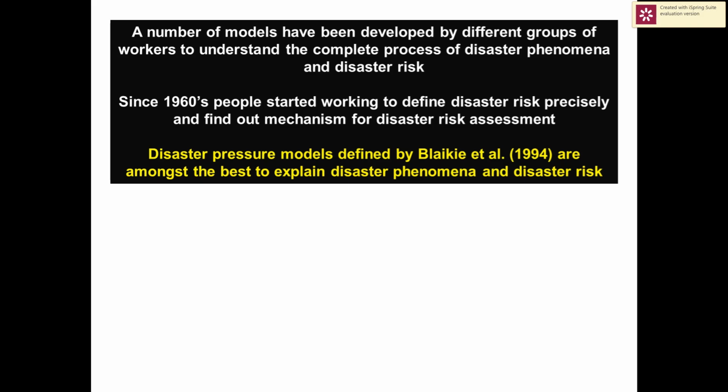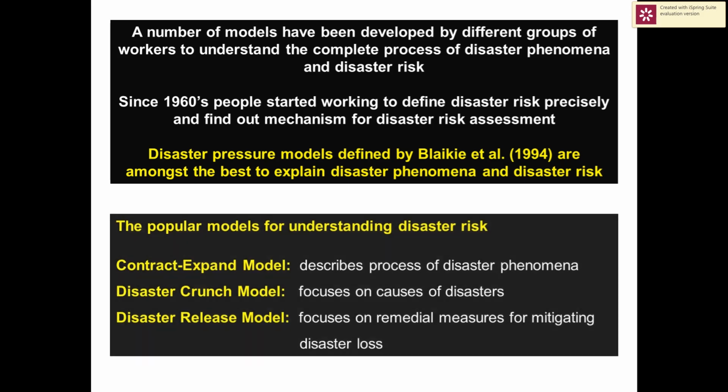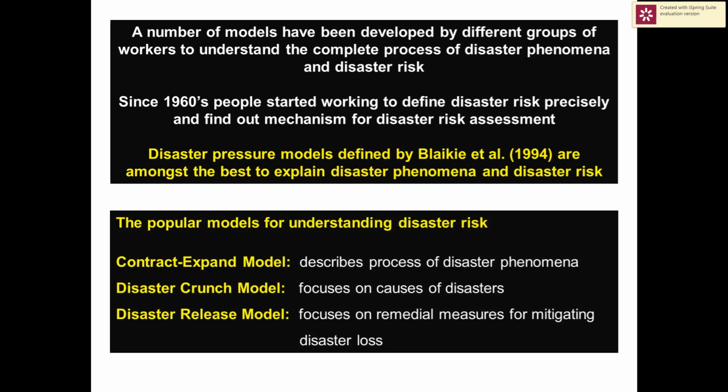Disaster pressure models nicely explain the causes of disaster and possible options for disaster risk mitigation. I shall discuss a few popular disaster models which can be useful to disaster managers for assessing disaster risk and risk mitigation planning.